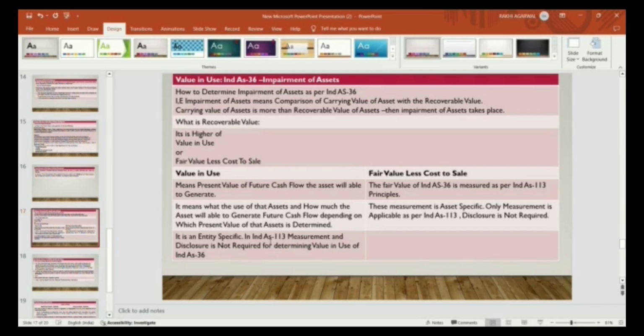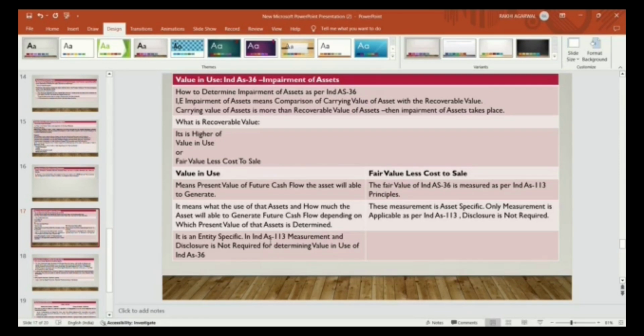Value in use. What is value in use? It means the present value of future cash flows which the asset will be able to generate. That is the value in use. It means what future cash flow a particular asset is able to generate in future.